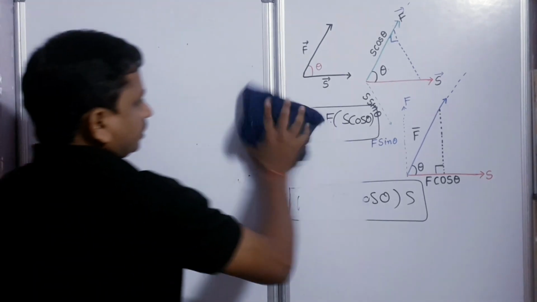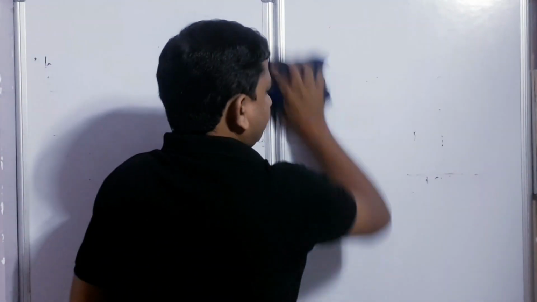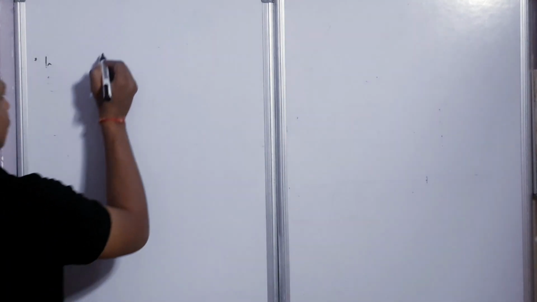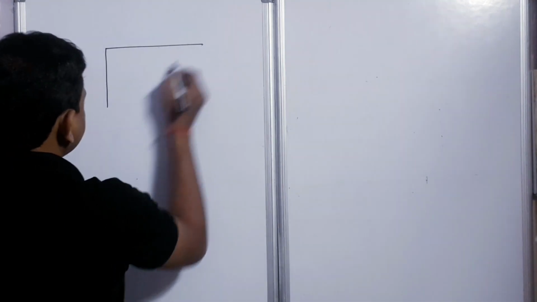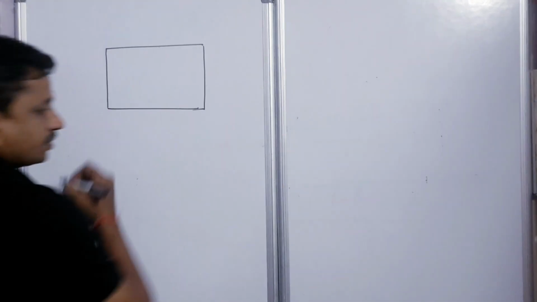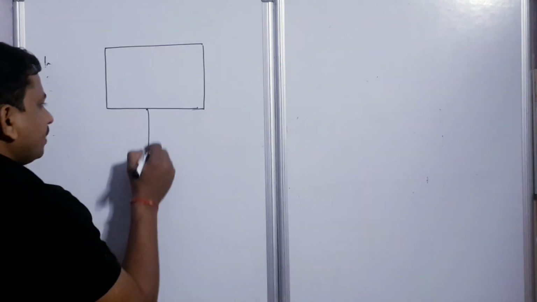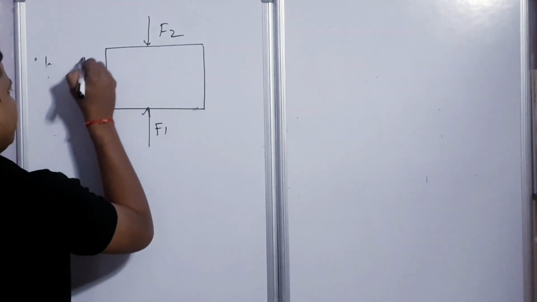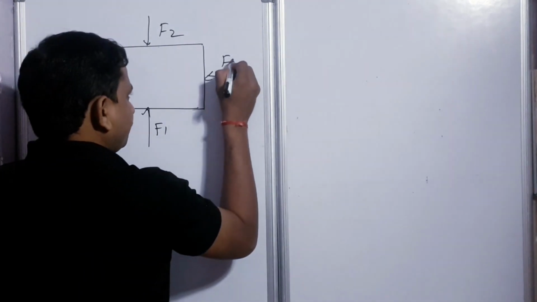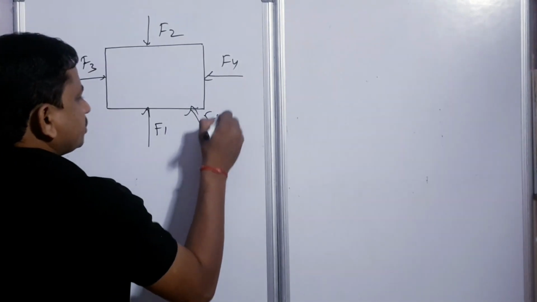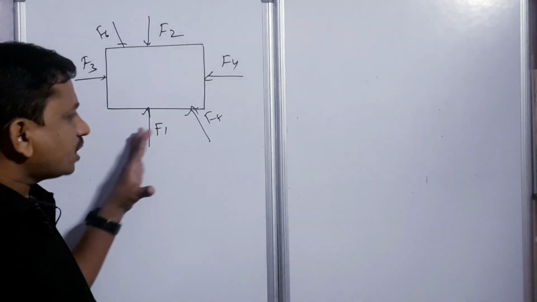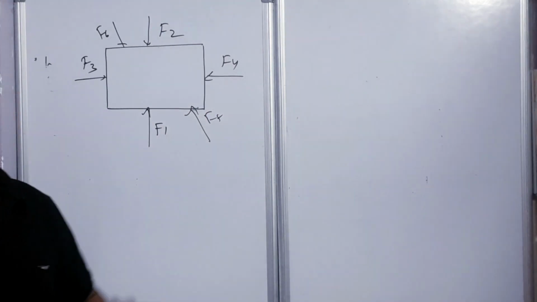What is the force acting on a body for multiple forces? Let us see what is the resultant force on a body when multiple forces act on it. Suppose this is a body. Here on this body so many forces are acting. This is force F1, F2, suppose F3, this is F4, this is F5, suppose this is F6. Let us write what is the resultant force acting on the body because of all these forces.